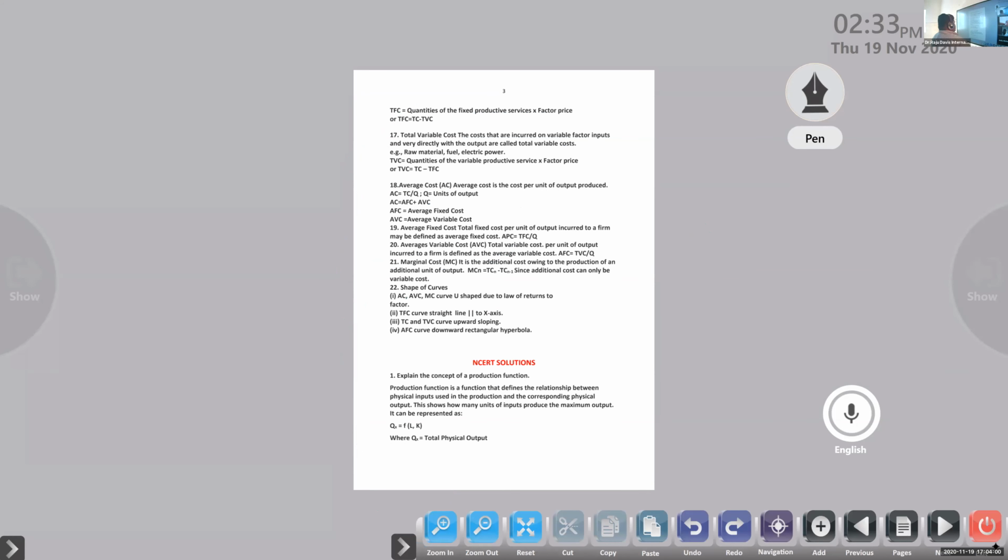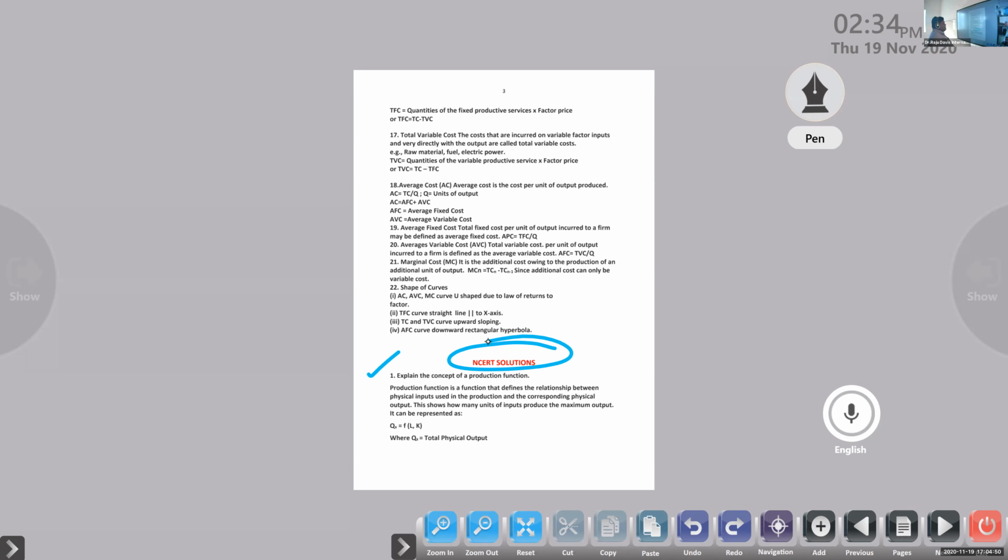So your question paper consists of 10 1-mark questions, 2 3-mark questions, and 1 4-mark question. Okay, 10 1-mark questions, objective type questions, maybe a multiple choice question or a fill in the blanks or even match the following or value based questions. Different methods are there, right? Altogether 20. So you can expect a question from this part also, from the NCERT solution part.